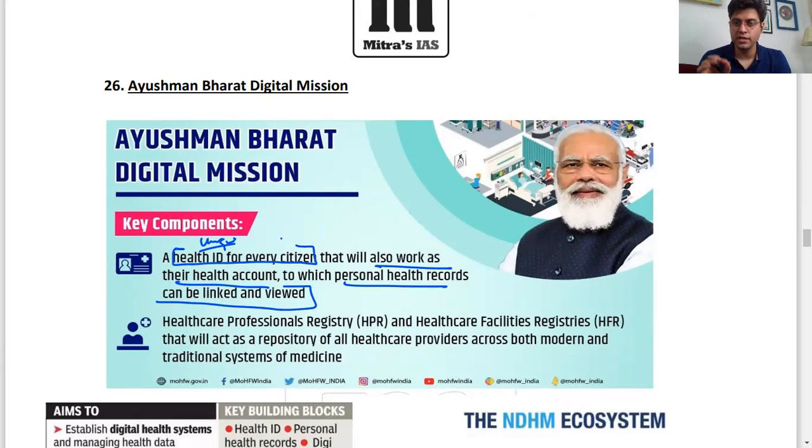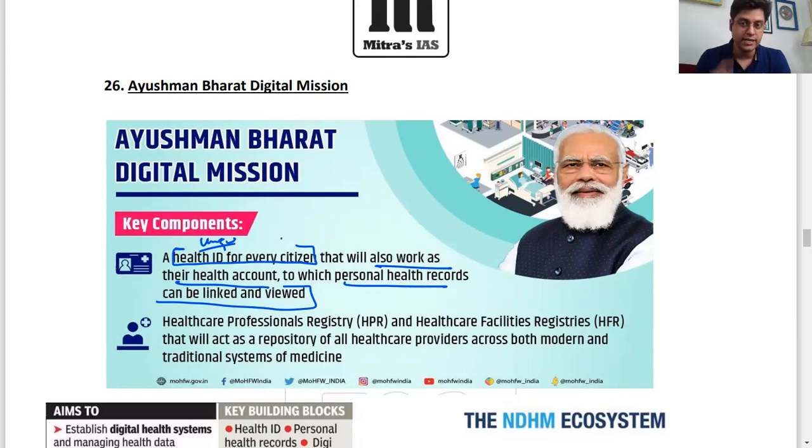So wherever you go anywhere in the country, your medical record will be there under that unique ID, continuously updated, and the previous record will be there.